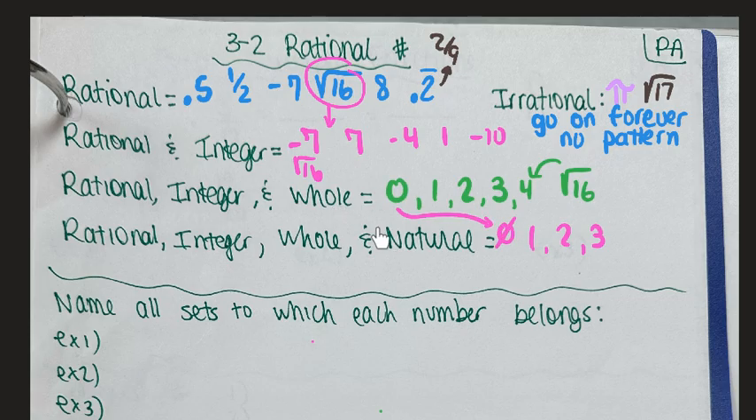So natural and whole is pretty much the same. It's just that whole numbers can also have 0. Natural numbers are positive whole numbers that start at 1, whole numbers start at 0, integers are positive or negative whole numbers, and rational numbers include decimals, fractions, negative numbers, positive numbers, square roots that are pretty, decimals that repeat. So this category is huge. We got a little more specific, a little more specific, a little more specific.